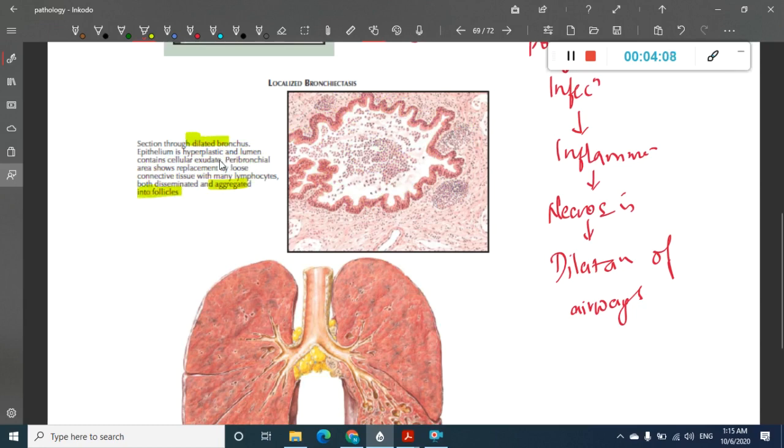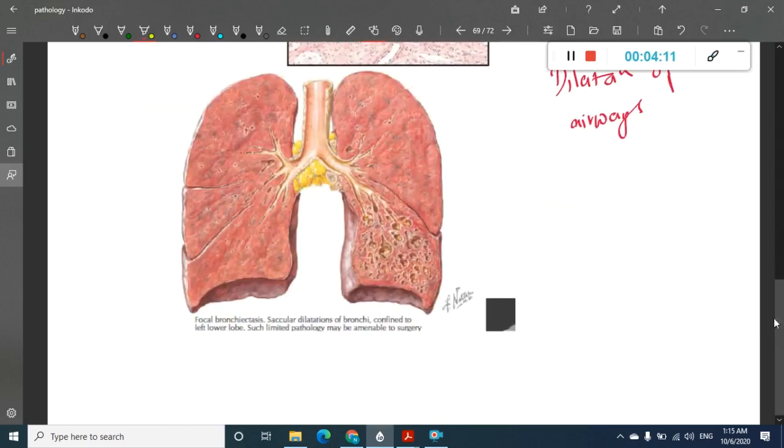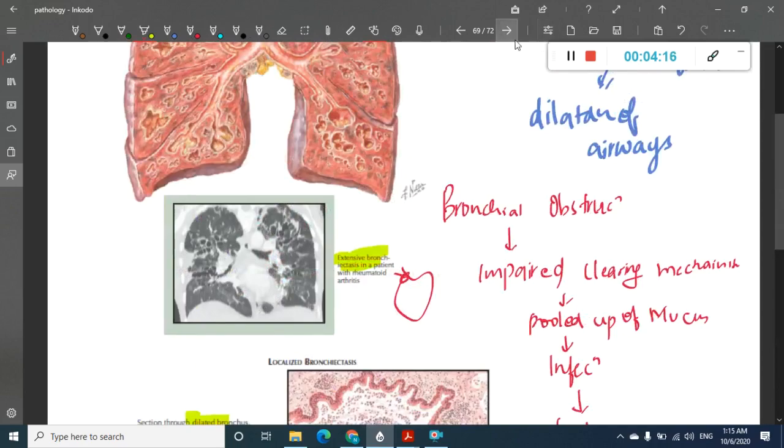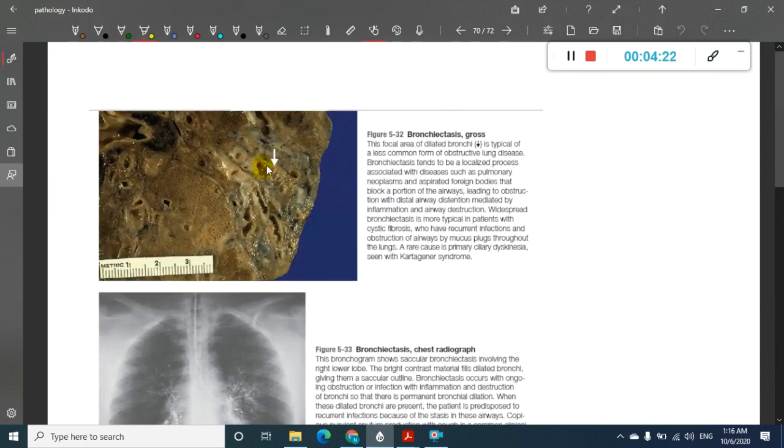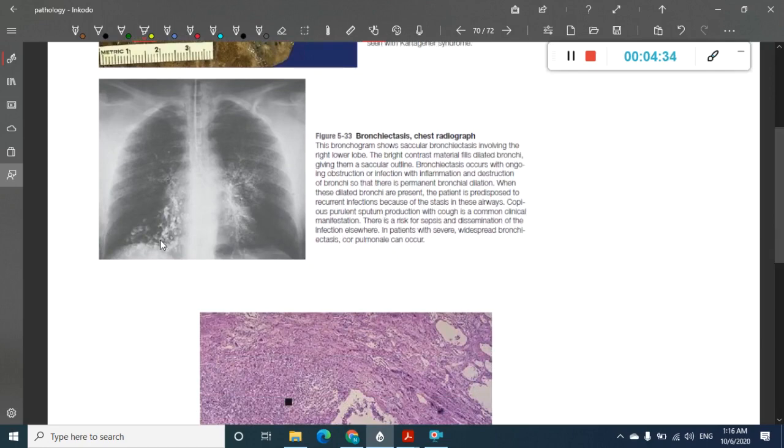Look at it properly. Here lower lobe saccular dilatations are seen. This is also bronchiectasis. Next, these are pictures from Robbins. Here you can see these dilated bronchi, which are typical for bronchiectasis. Doesn't this look like a tree-in-bud pattern? That is bronchiectasis. Here you have bronchiectasis in the lower lobe.